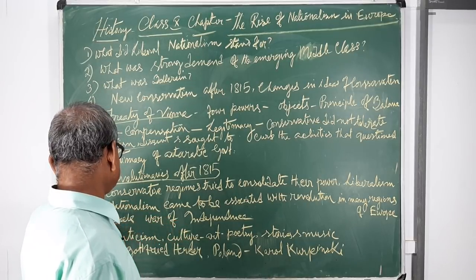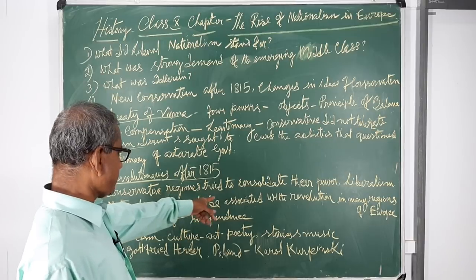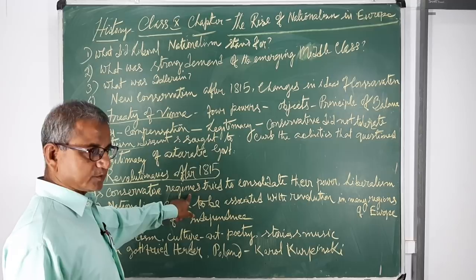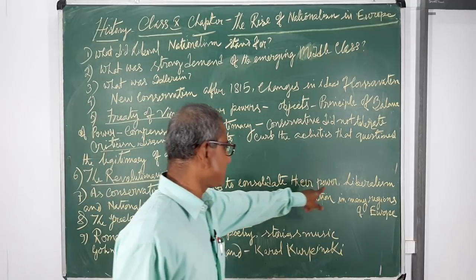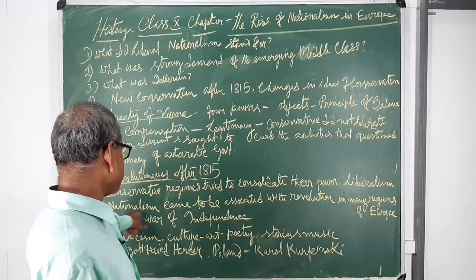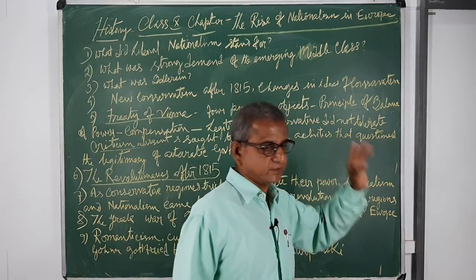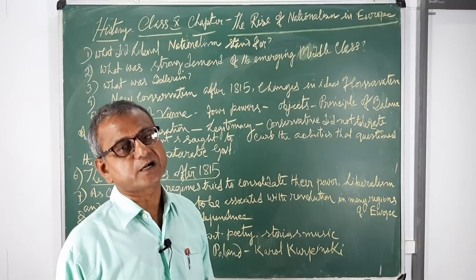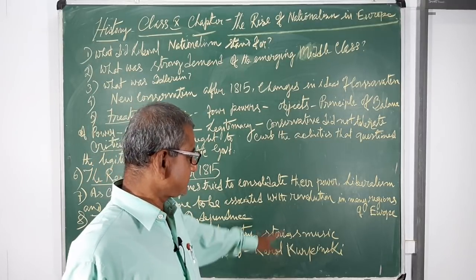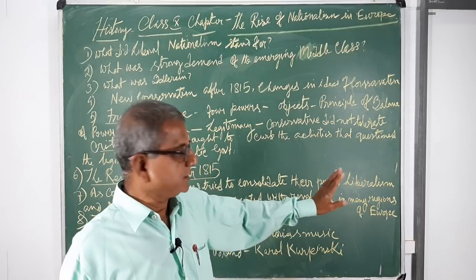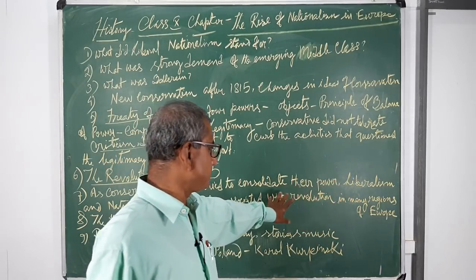Next we see that as conservative regimes tried to consolidate their power, liberalism and nationalism came to be associated with revolution in many countries of Europe, namely Ottoman Turkey, Greece, Poland, Italy, Germany. In these countries of Europe, revolution occurred.